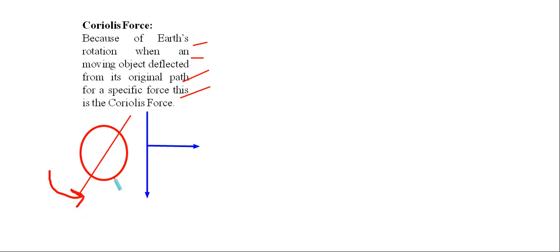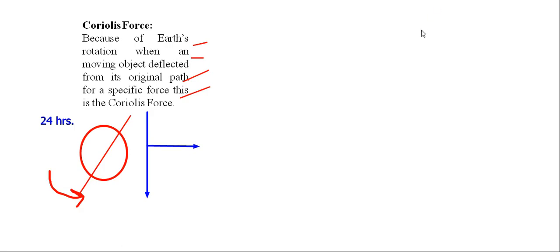When our Earth is constantly moving from west towards east along its own axis, this kind of movement is known as Earth's rotation. And that's why we have the Coriolis force. For this rotation, the time is 24 hours, meaning Earth takes 24 hours to complete one rotation.